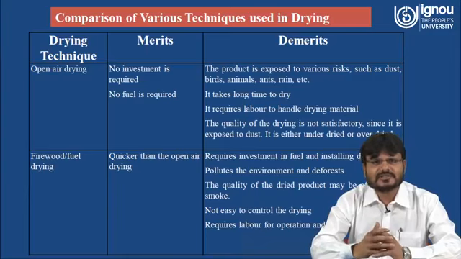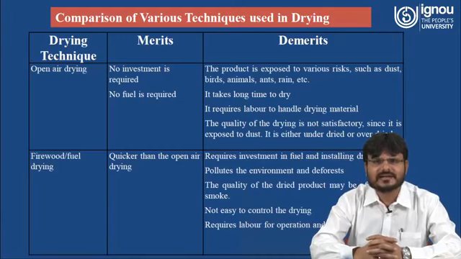So first technique, that is the open drying technique, I have already told you that no investment is required, no fuel is required. And what is the demerit? The product is exposed to various risks such as dust, birds, animals, ants, rain, etc. It takes a long time to dry. That means drying time is very high.